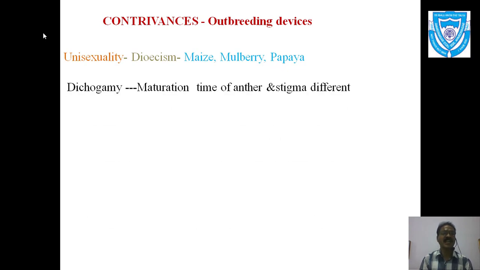Now the second thing is dichogamy. Here, opposite to unisexuality, the flower is bisexual. Dichogamy, that is, both the sexes are present, that means the flowers consist of male as well as female part structures in the same flower, but the maturation time of the male part and the female part is different. It may be that the anther matures first, or maybe the stigma matures first, but the maturation time is not simultaneous, they do not mature at the same time.